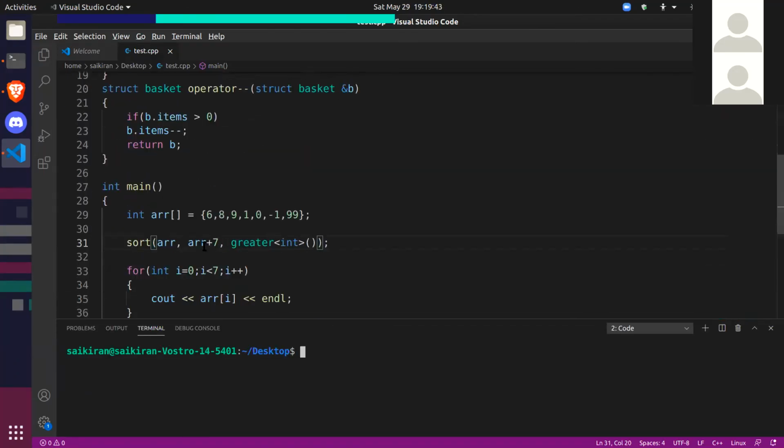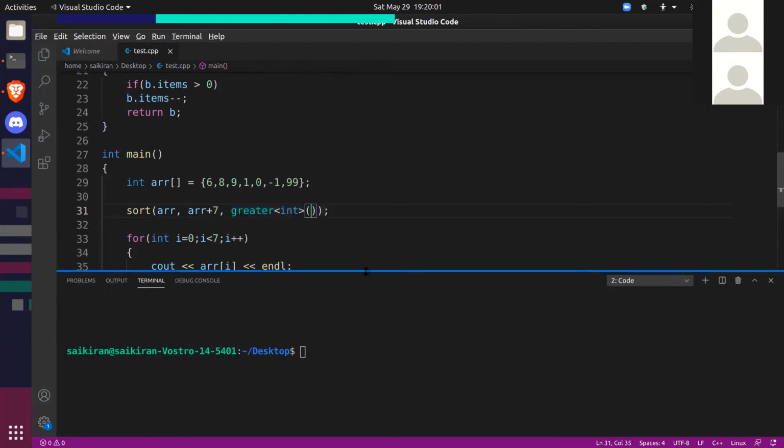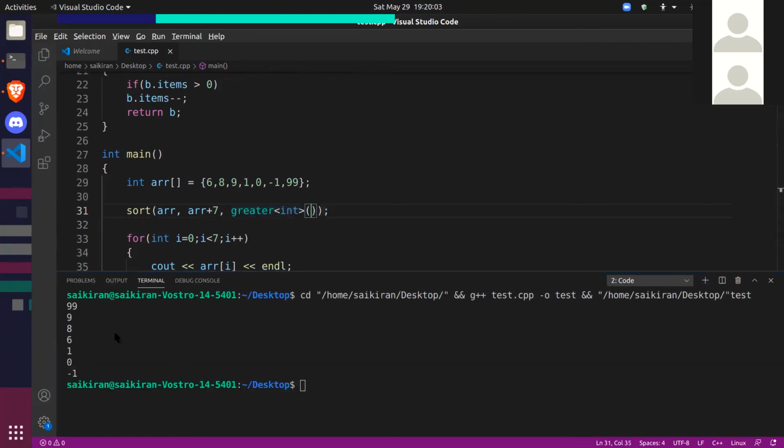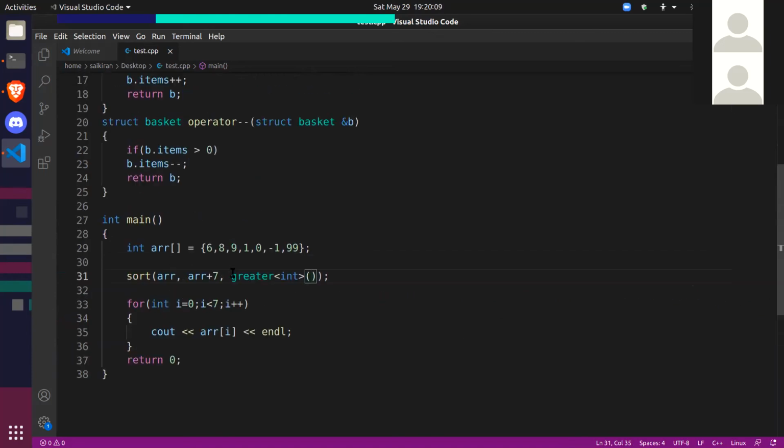The last element is ARR plus 6, but the end of the array is at ARR plus 7. So ARR plus 7 here, and greater int brackets will give you descending order. So this is the output: 99, 9, 8, 6, 1, 0, minus 1.